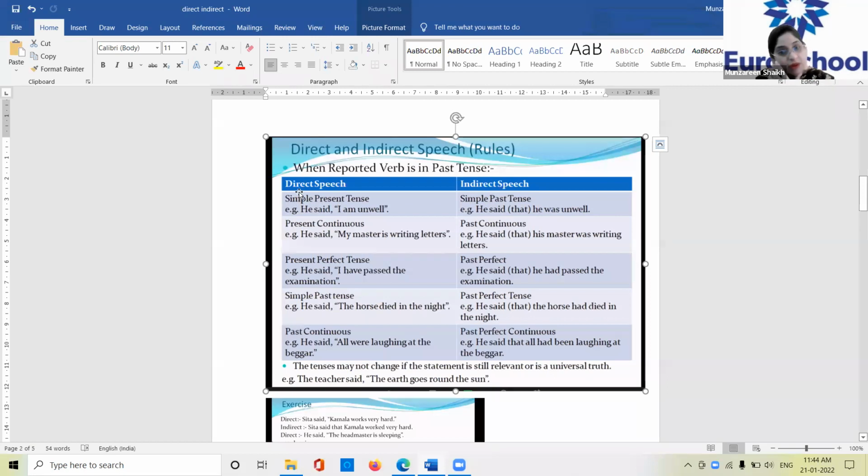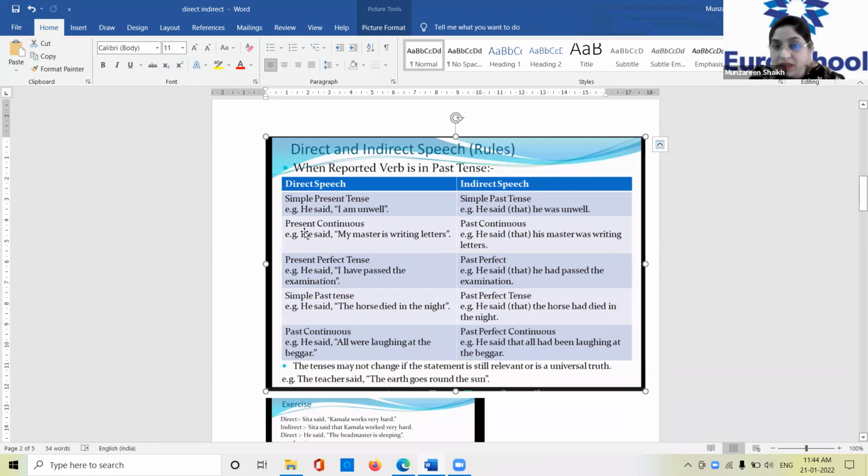Next, if the direct speech is in the present continuous form. Let's see. He said, my master is writing letters. Writing letters. The action is continuing in the present, yes or no?